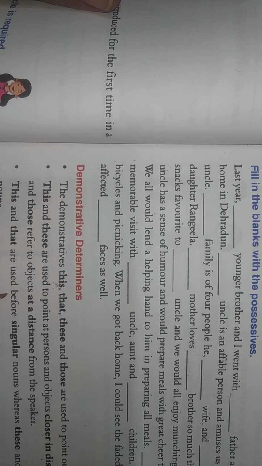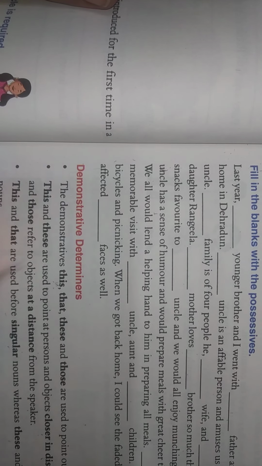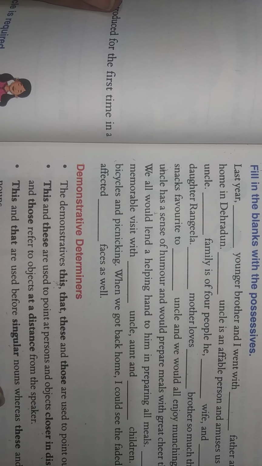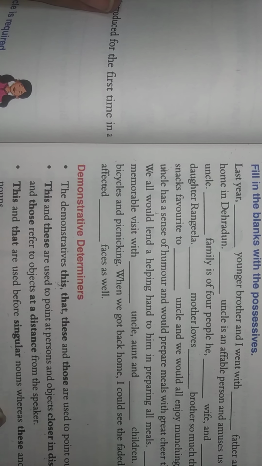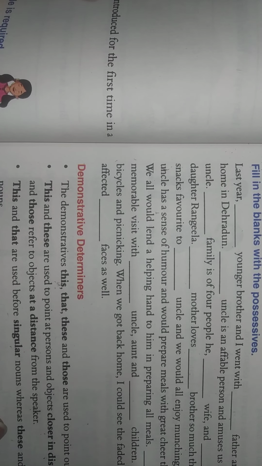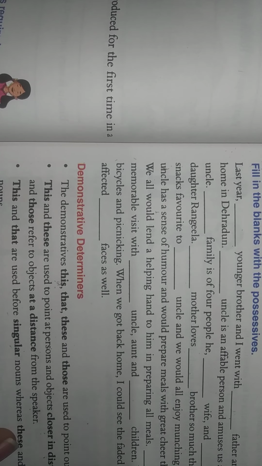This and that are used before singular, and these and those are used before the plural. So these things need not be explained because these are very common things. These are the base. When the child is in second or third class, he learns the usage of this and that. So I don't need to explain all this in detail.